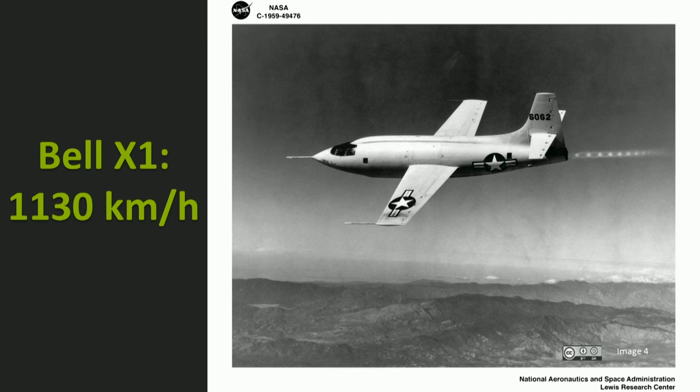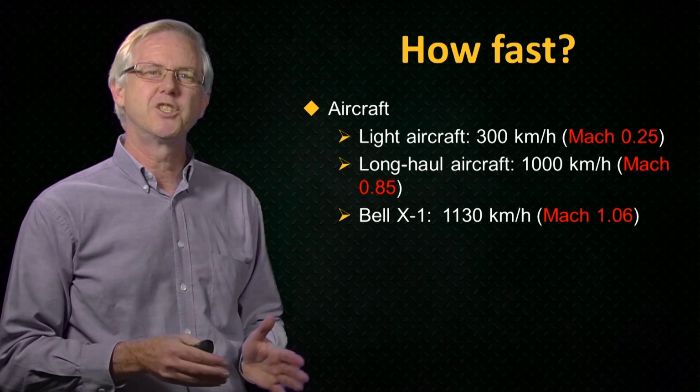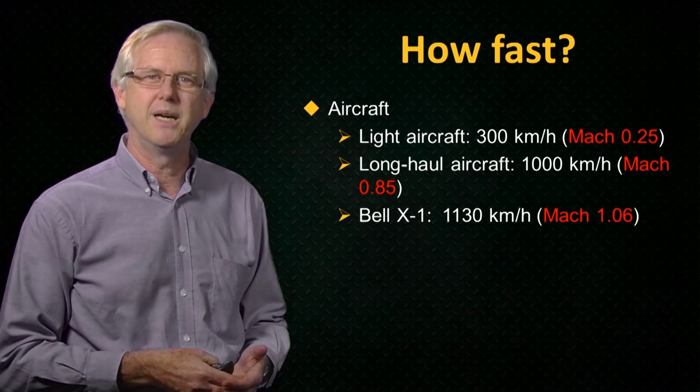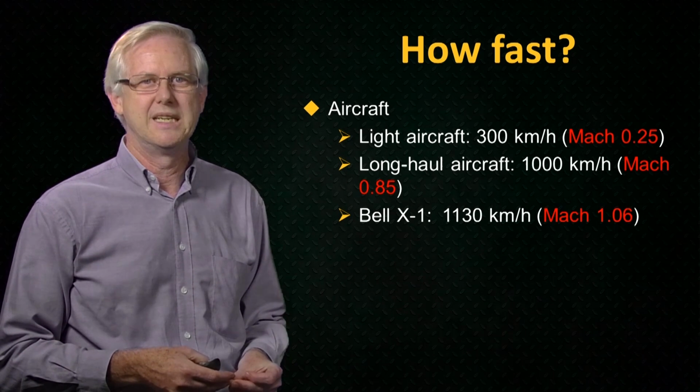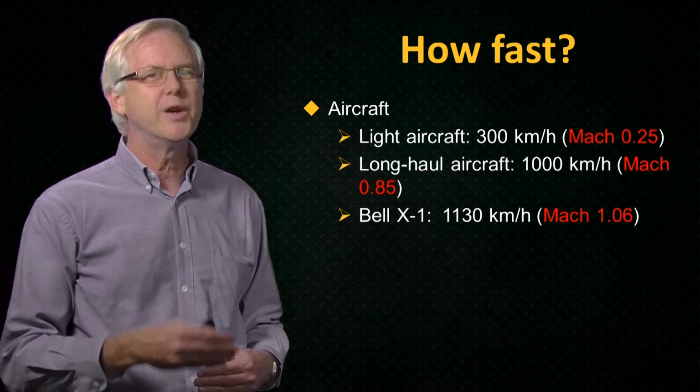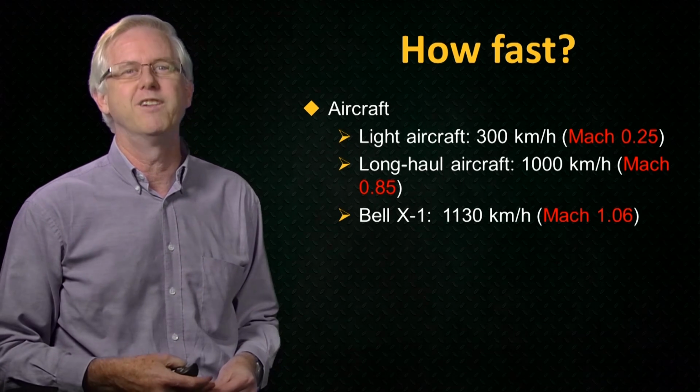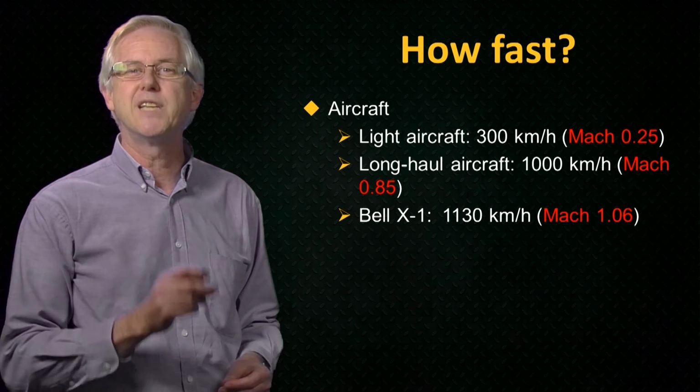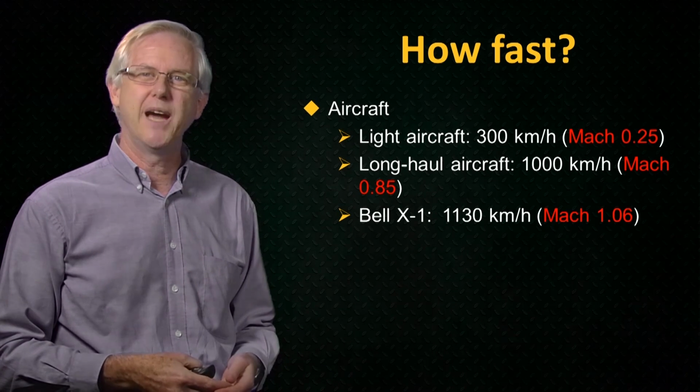The first manned aircraft to break the speed of sound was this aircraft, the Bell X-1, a rocket-powered plane. In 1947, Chuck Yeager was the first man to travel faster than the speed of sound, around 1,130 kilometres per hour. That first supersonic flight achieved a maximum Mach number of 1.06. This was a monumental achievement in increasing the speed at which manned vehicles could fly. It showed that there's no sound barrier that prevents us from going to high speeds.